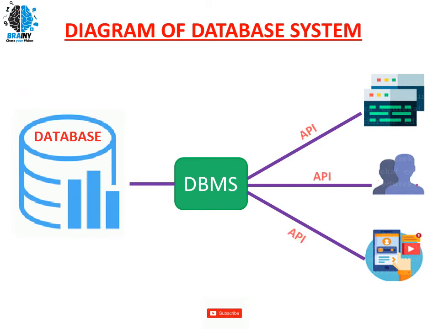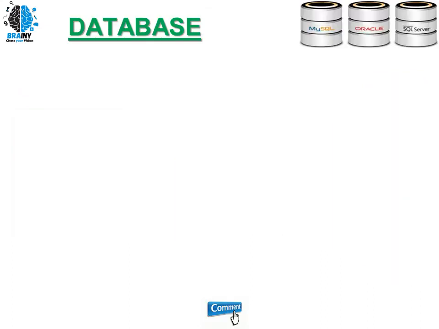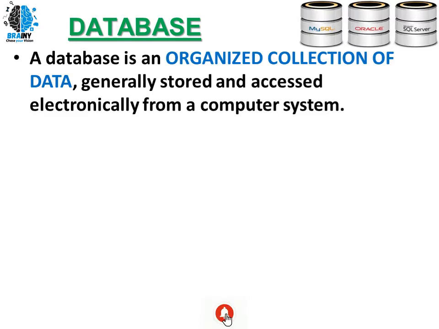So it is going to give you an API, an application interface, through which you can interact with the database. So this is a diagram of a database management system, or a database system. Here we have the database. What is a database? A database is an organized collection of data, generally stored and accessed electronically from a